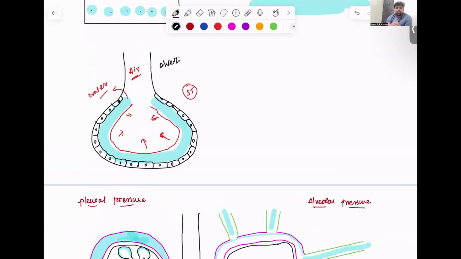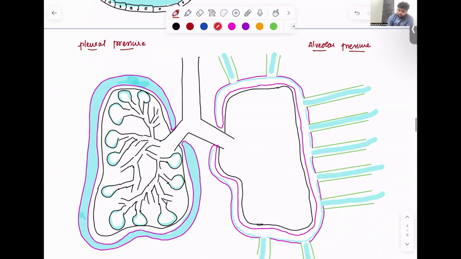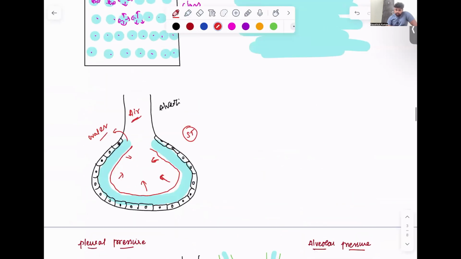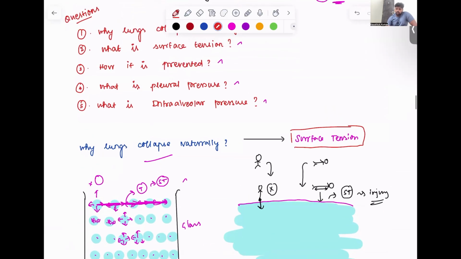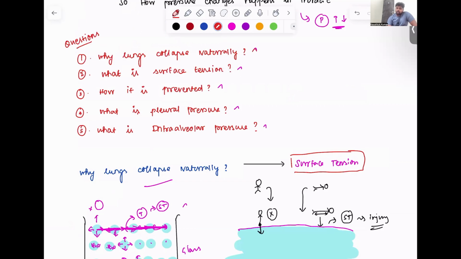The alveoli are present throughout the lungs, and when they collapse, the whole lung is going to collapse, right? So this is why lungs collapse naturally. It is because of the surface tension. So we understood why lungs collapse naturally, and we understood what surface tension is, and now we need to understand how this is prevented.